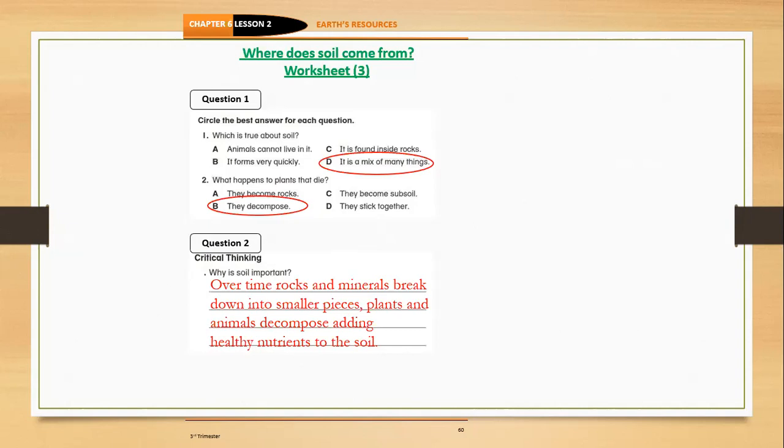So over time, the soil is important because smaller pieces of rocks and minerals and healthy nutrients are added to it, so we can make many things through the soil.